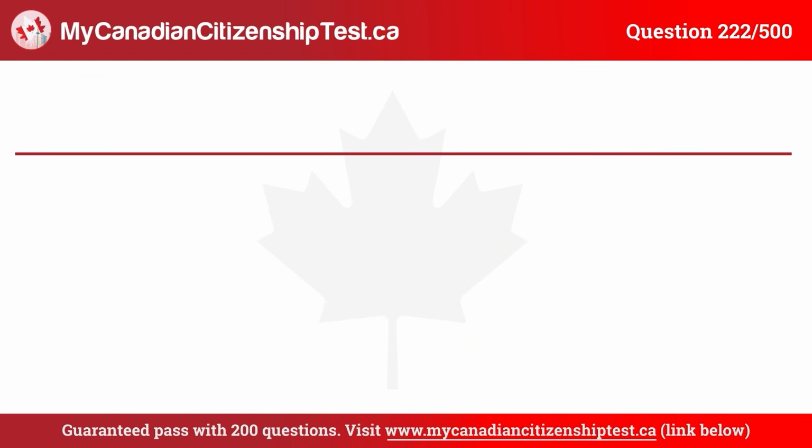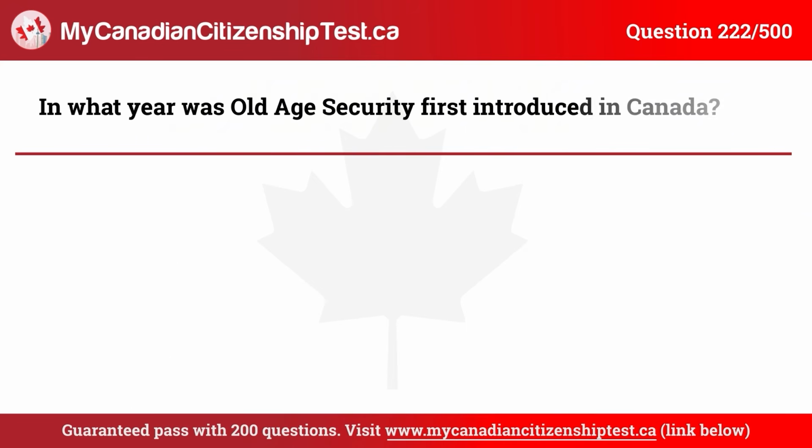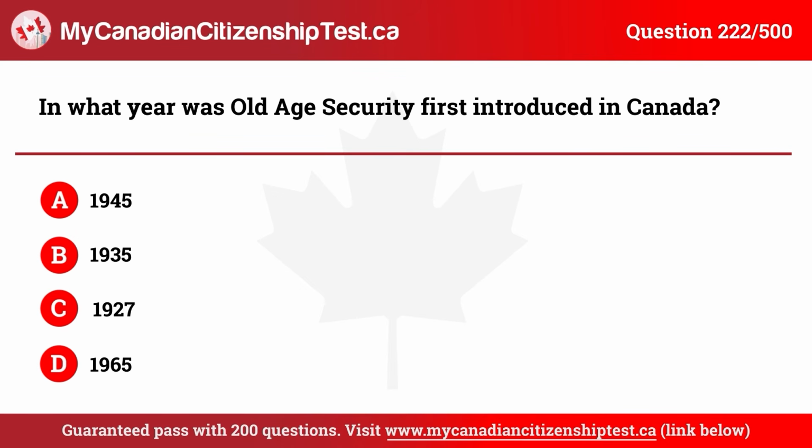Question 222. In what year was old age security first introduced in Canada? A. 1945. B. 1935. C. 1927. D. 1965. The correct answer is C. 1927.